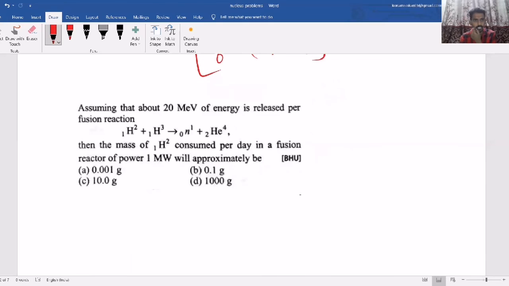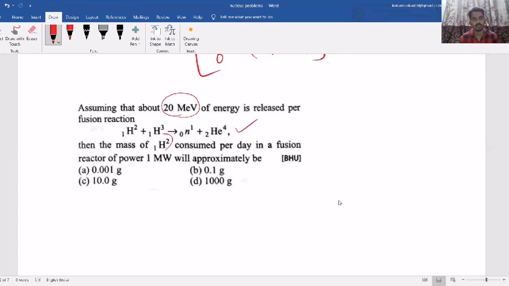Now here they have given one more reaction, assuming that about 20 mega electron volt energy is released per fusion reaction. As we discussed, based on these reactions, questions can come on fusion and fission reactions. Each reaction gives 20 mega electron volt energy.